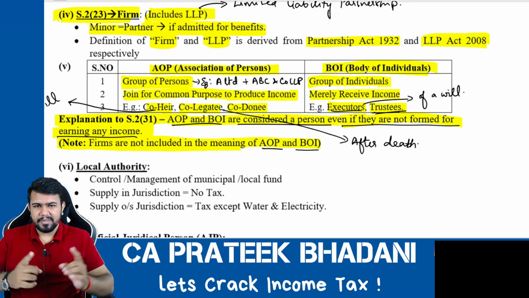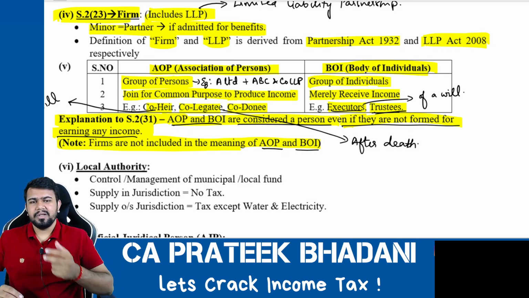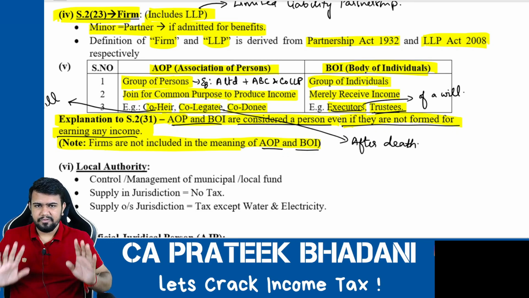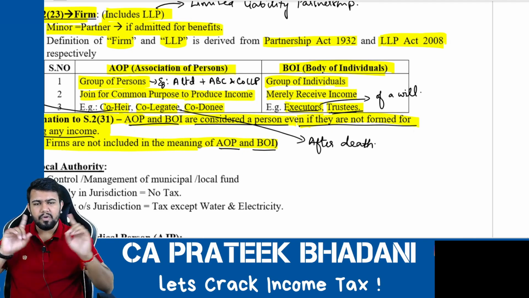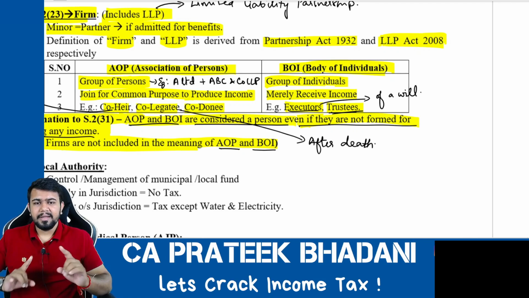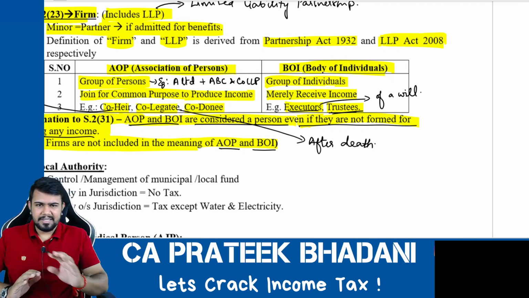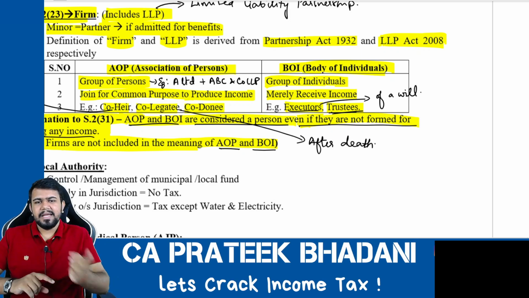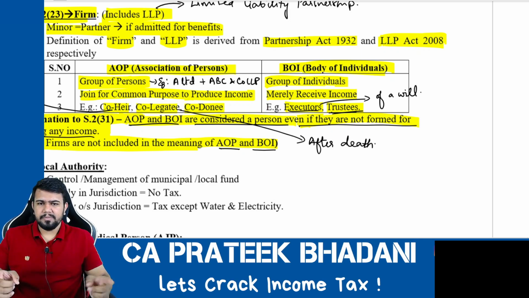If a group of persons consists of any person other than an individual, it will be considered an association of persons for sure. A body of individuals is a group of only individuals. However, is a group of individuals equal to a body of individuals? The answer is no. A group of individuals can be an AOP also, or a BOI also. Then how do we differentiate between AOP and BOI?